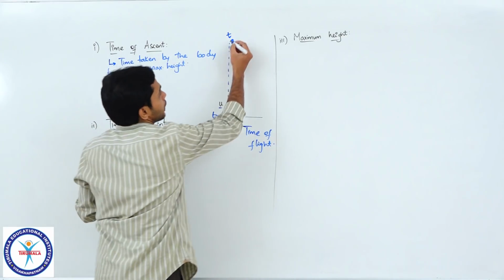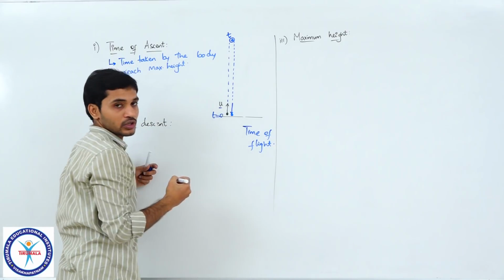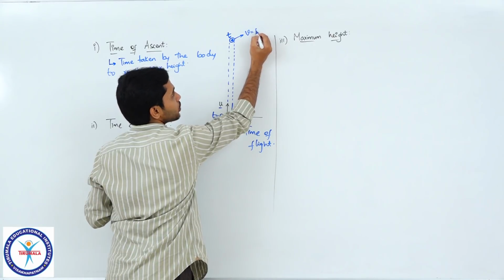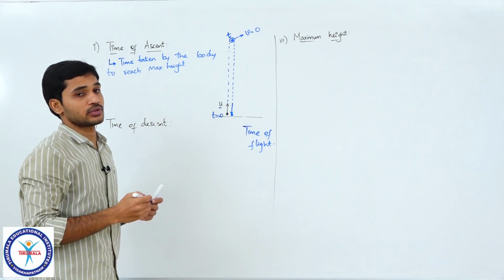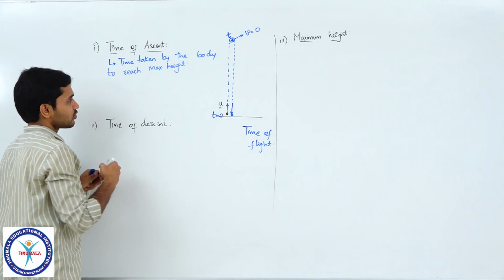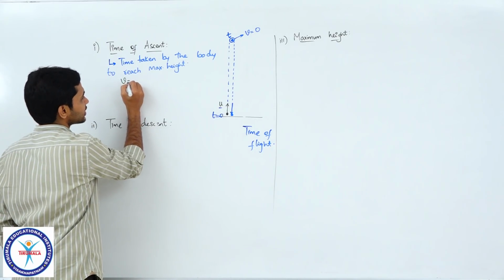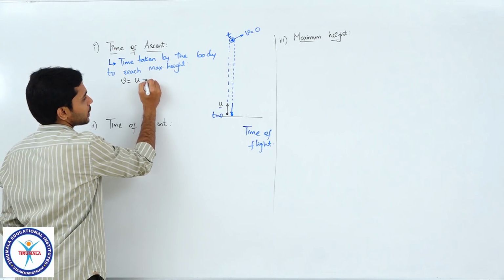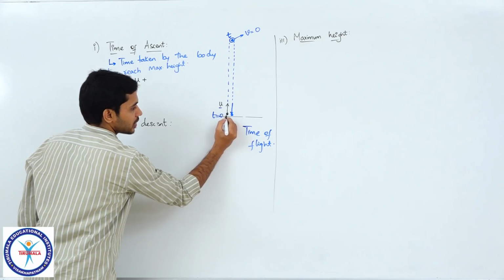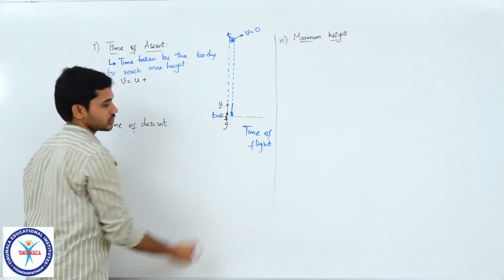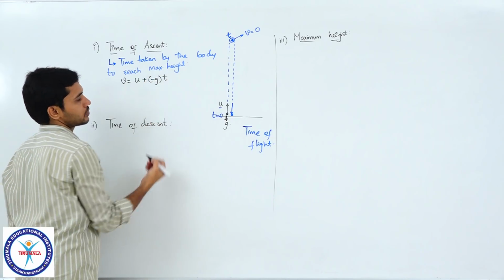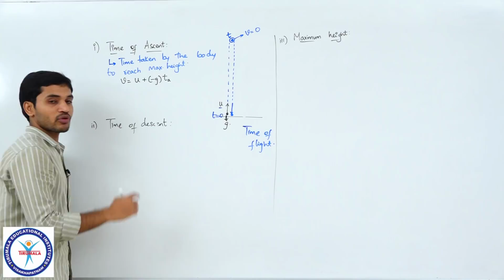So, the significance or the characteristic of this highest position is that it is the point where velocity becomes 0. That is the concept that I will be using here. So, I will be using v is equal to u plus at. So, v is equal to u plus, in place of a I can substitute minus g. This particle will have an acceleration of g downwards, correct. So, minus g into t, or Ta, let me call it time of ascent.